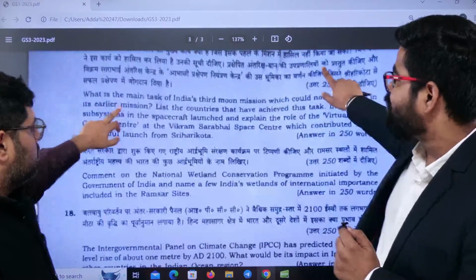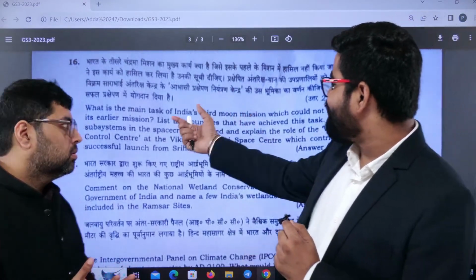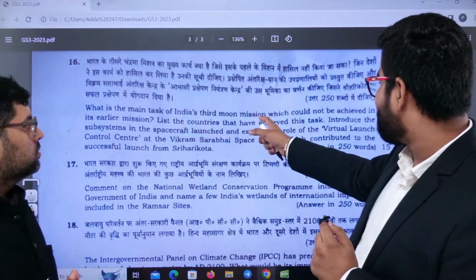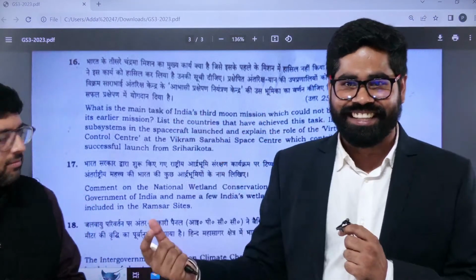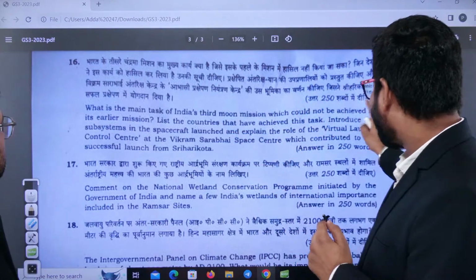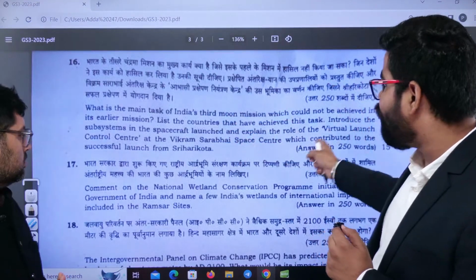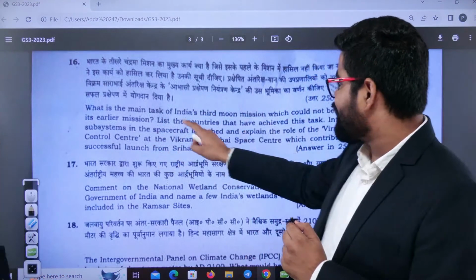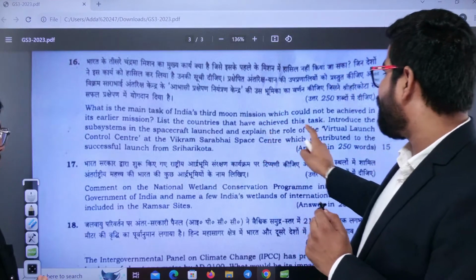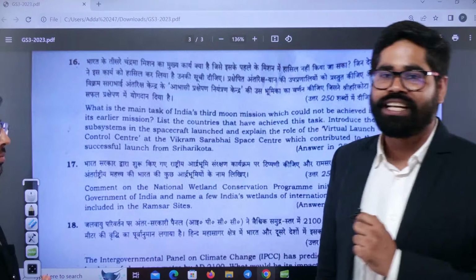Then we have this question, and it was quite expected also. What is the main task of India's third moon mission which could not be achieved in its earlier mission? List the countries that have achieved this task, and then introduce the subsystems in the spacecraft launched and explain the role of the Virtual Launch Control Center at the Vikram Sarabhai Space Center, which contributed to the successful launch from Sriharikota.